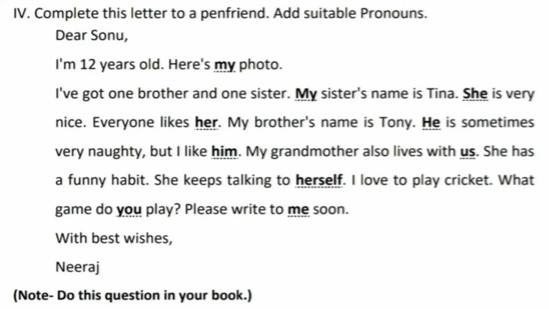Question number 4. Complete this letter to a pen friend. Add suitable pronouns. If you have opened your English grammar book so far, then you also see the question number 4 on page number 19. Dear Sonu, I am 12 years old. Here is my photo. In this blank, we fill mine. I have got one brother and one sister.